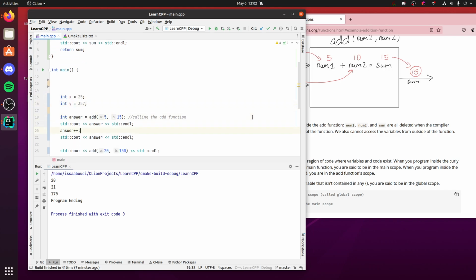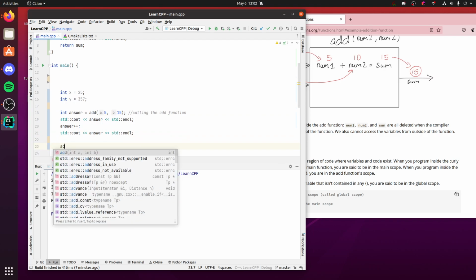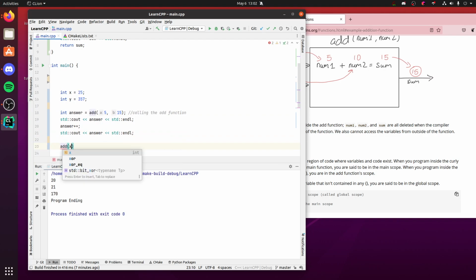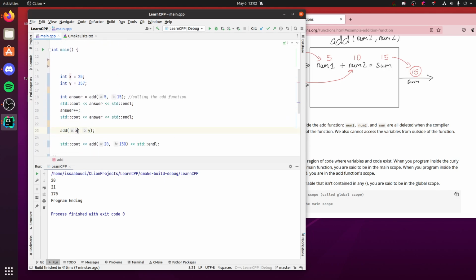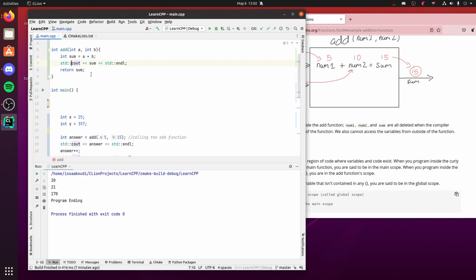So if I say add x and y, the reason there's a difference between parameters and arguments is because arguments refer to the value, while the parameter is just the variable itself in the function. So when I pass x and y, what do you think is going to happen? And I'm gonna count. I don't think I need to, because this counts.